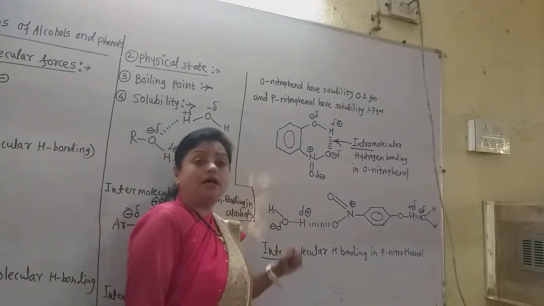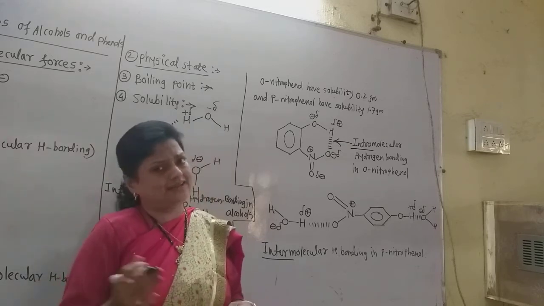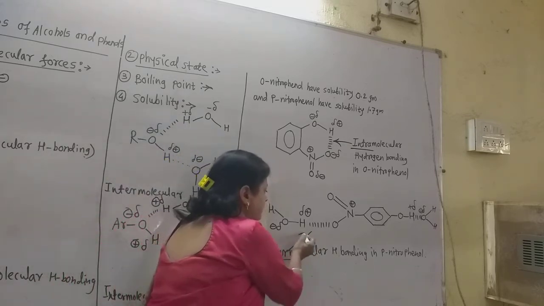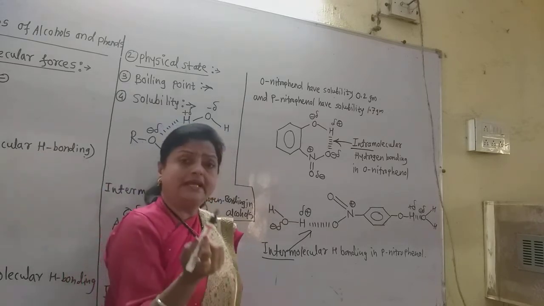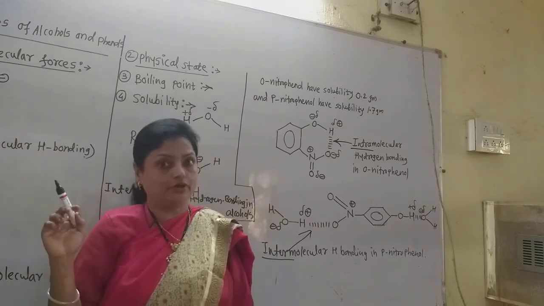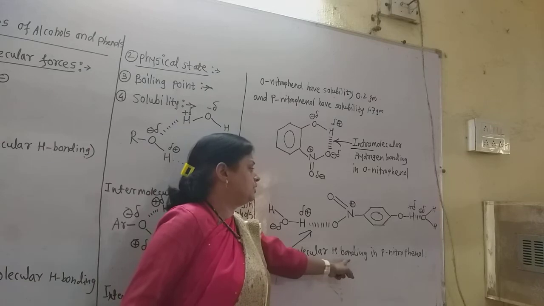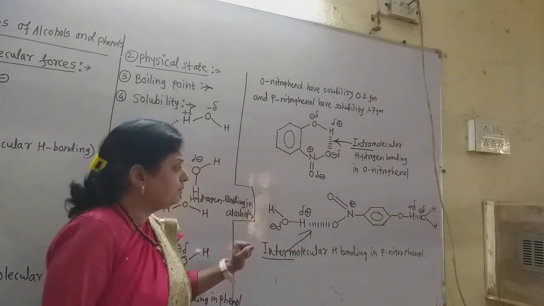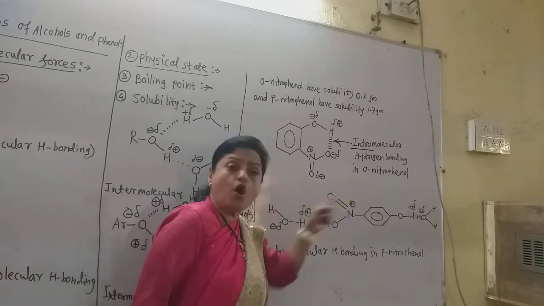Now, if the hydrogen bonding is present between two different molecules, it is the intermolecular hydrogen bond. And if the hydrogen bonding is present inside only one molecule, that is the intramolecular hydrogen bond. Now, there is intermolecular hydrogen bonding in paranitrophenol. That means the molecules of paranitrophenol are surrounded by the water molecules.